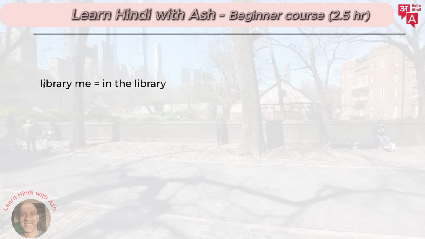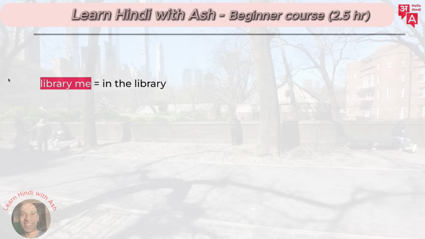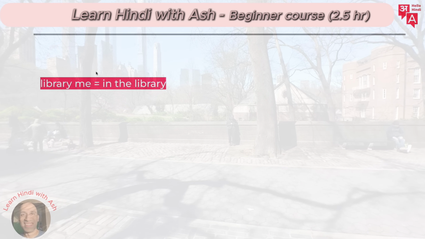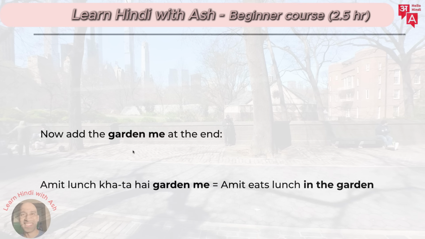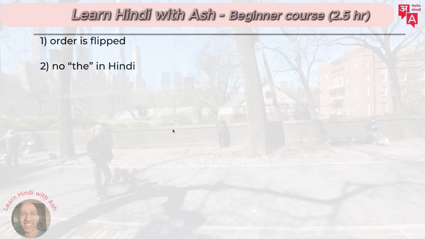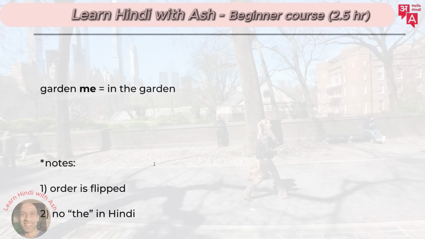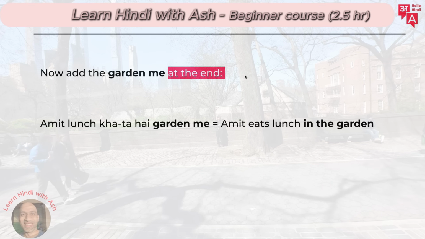So here's the idea. How can you say library may? Say library may. That would mean in the library, right? It's not may library, it's library may. May means in. Now what you're going to do is the garden may idea that we were speaking about over here, garden may. You're going to add this garden may here at the end of the sentence just to start out.